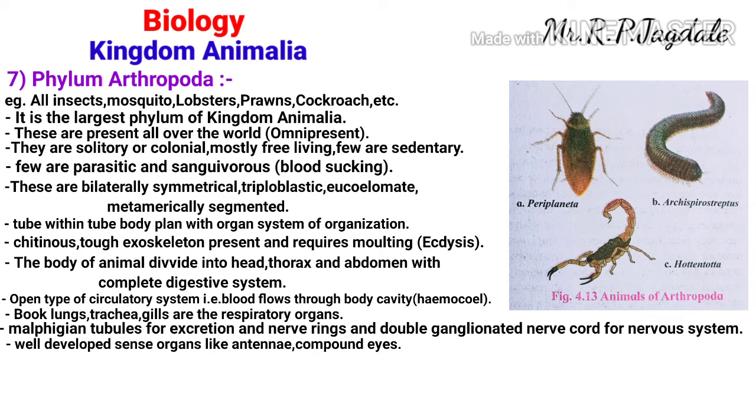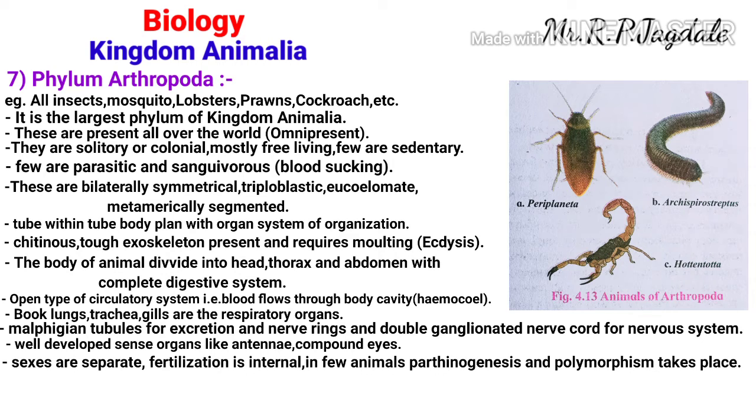Talking about the reproductive system, the sexes are separate in phylum Arthropoda. Males and females are different. The fertilization is of internal type. That means the male and female gametes fuse inside the body of the animal, so it is called internal fertilization.